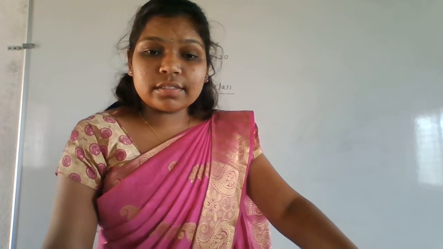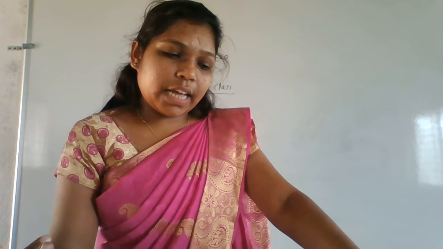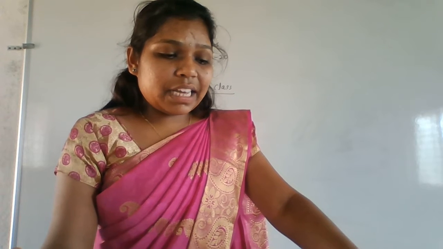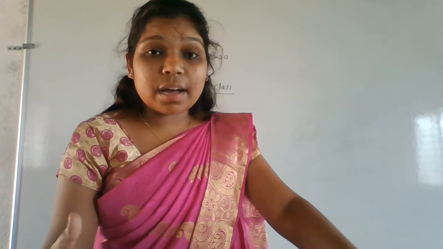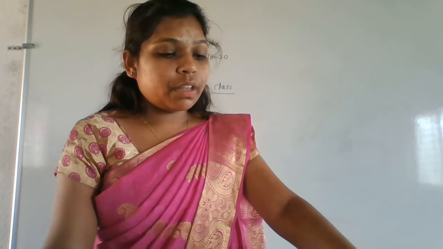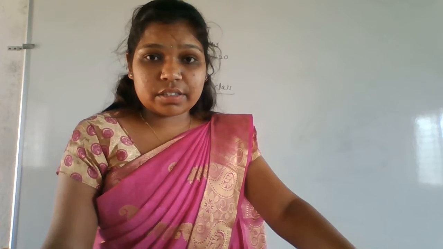Okay, so what is the portion for the FA1 exam here? That is the first chapter, knowing our numbers. After that, playing with the numbers, right? In playing with the numbers, I only told some part, that is up to 2.1, I think. Okay, we'll see next. We'll discuss now the first chapter first, that is knowing our numbers.